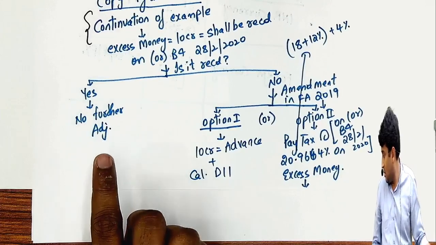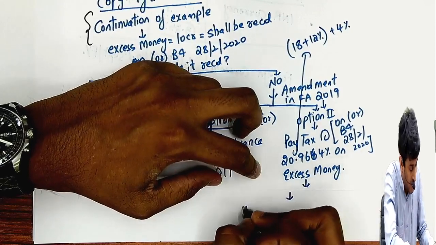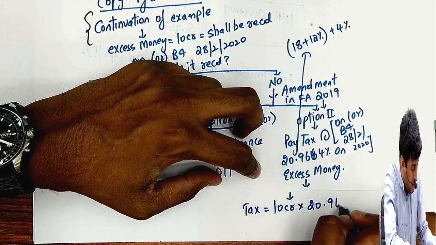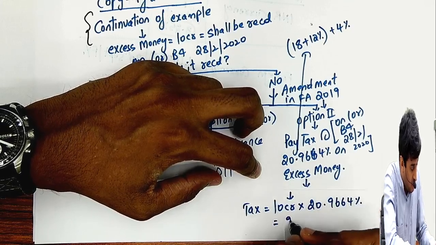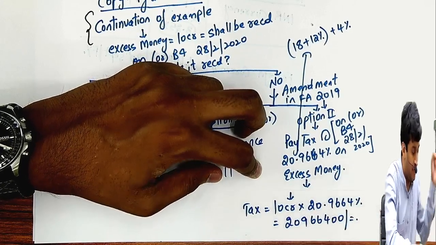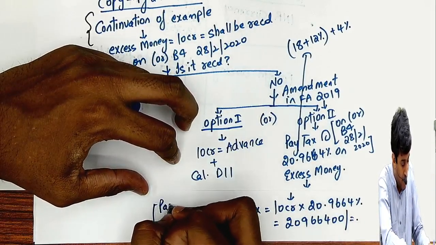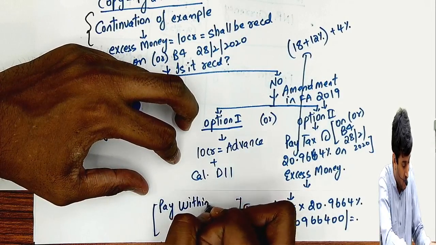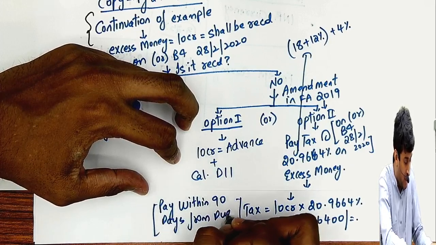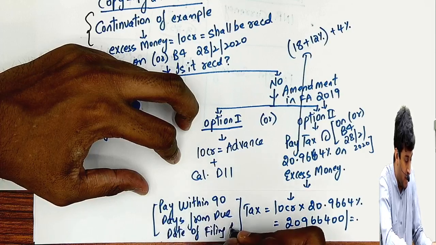So pay tax, and the tax will be 10 crores into 20.9664%. 2 crores 9,66,400 tax you have to pay. When should I pay this tax? Pay within 90 days from the due date of filing return of income. That's nothing but 28 February 2020.